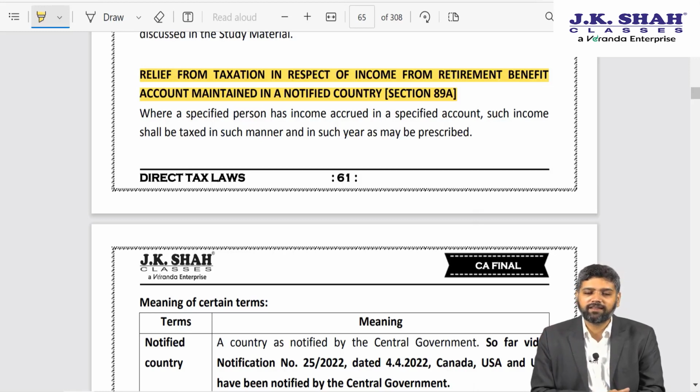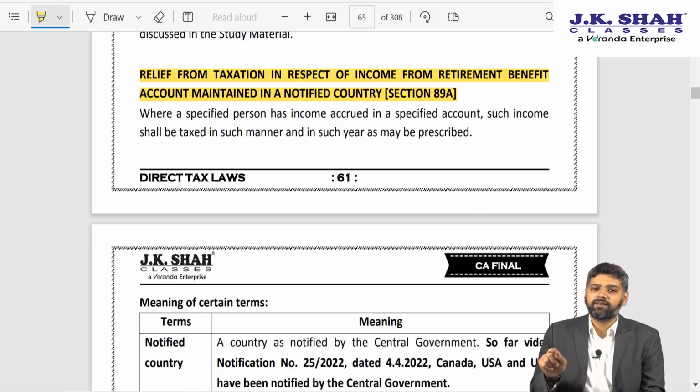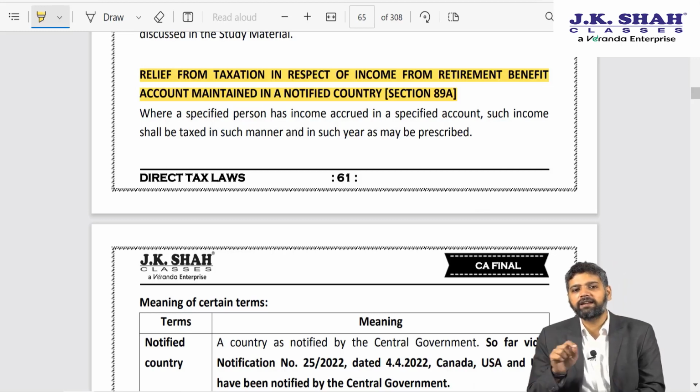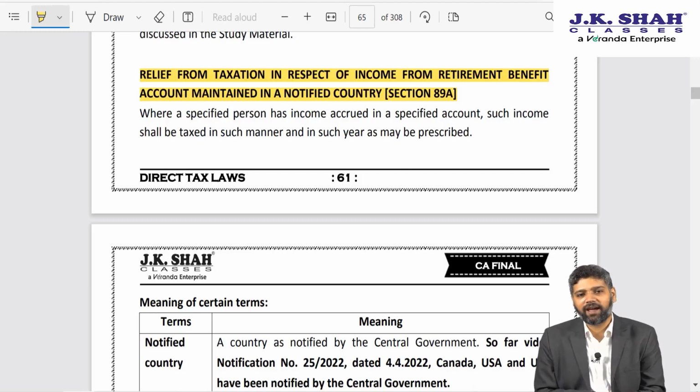But as far as India is concerned, we tax pension, which is considered as part of salary, on receipt or due basis, whichever is earlier. So although in the US this retirement benefit account accrual is not getting taxed, in India it would be subjected to tax because there is accrual in that account and you are resident in India, so global income is liable to tax. So you pay tax on those accruals in India in year 1.